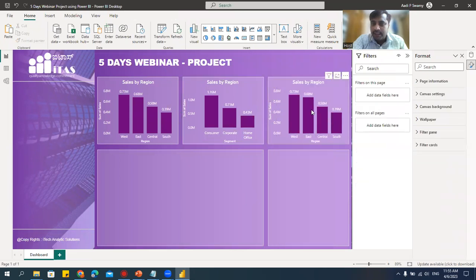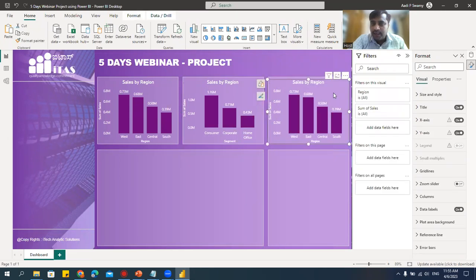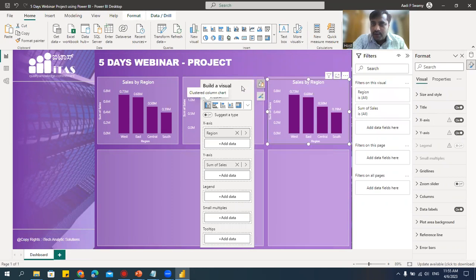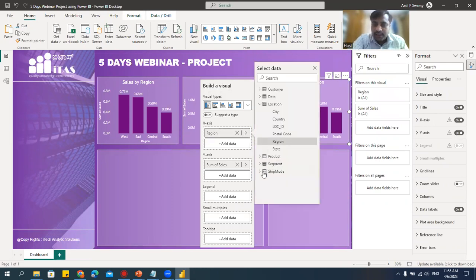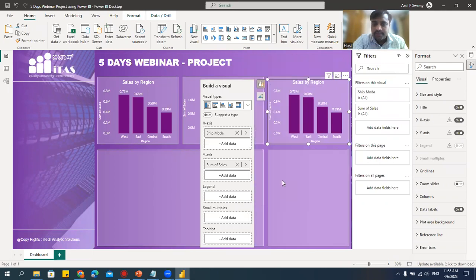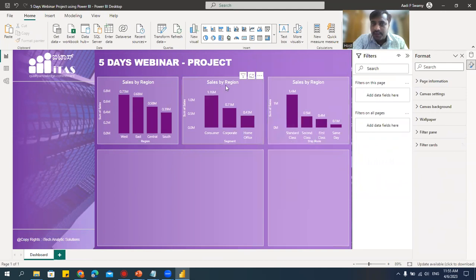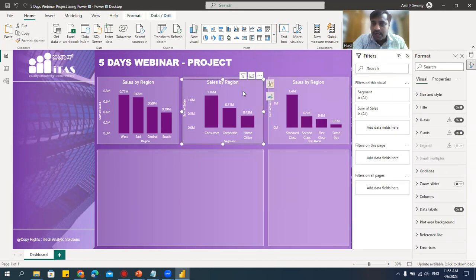Next, let me select this. Again, we'll get this format. Here, I'll go to this data, click here. I'll say ship mode. Done. See, it got changed to ship mode. Be careful with the heading. Let's go here and change the heading.